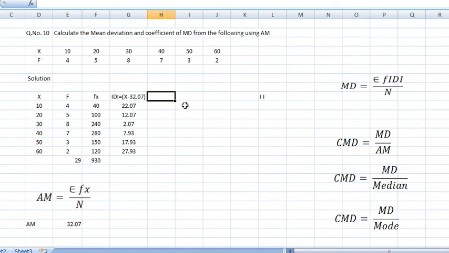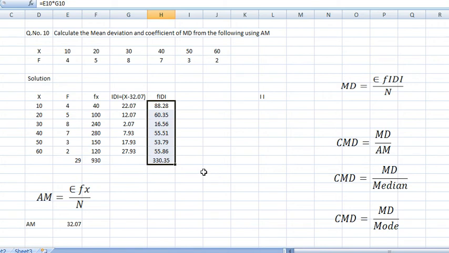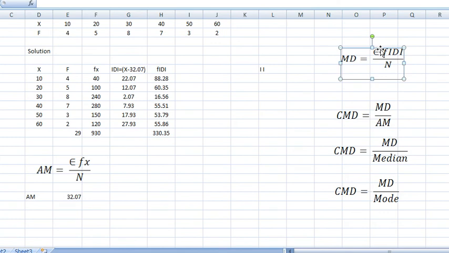So f into modulus D. How to find f into modulus D? You multiply like this. So 4 into this one. 4 into this one means how much? The answer is this much. 4 into f into D, this one. So this was the value. Right? So this was the total of f into D.